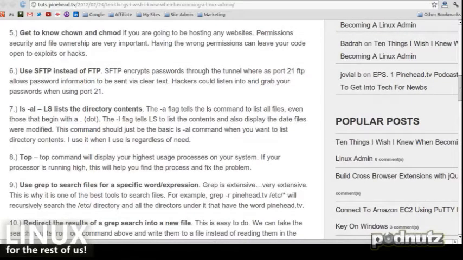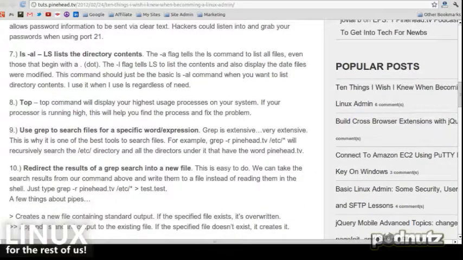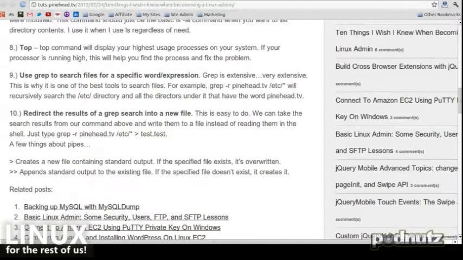The ls command is probably the most used command you will run, except for cd, change directory. Top is super easy, a nice way of seeing all the activity going on right now on your computer: what's taking up the processor, what's taking up the network, and so on. grep is a never-ending hole of learning. It's probably the most powerful command in Linux that will let you take anything and search within something else.